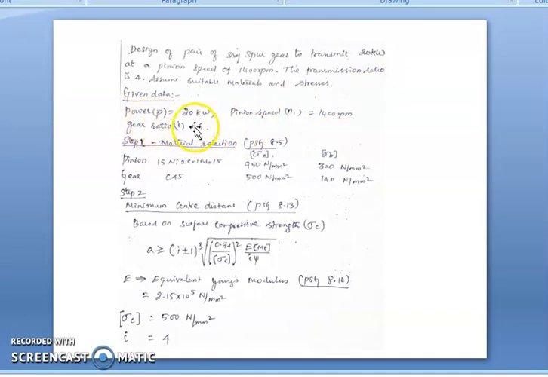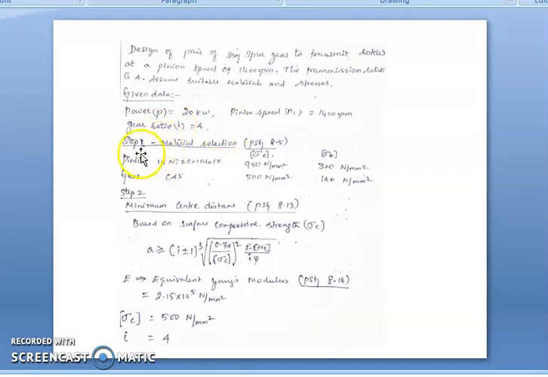Here the power is equal to 20 kilowatt. The pinion speed N1, pinion is N1, then the driven gear is N2. So the pinion speed N1 is equal to 1400 rpm. The gear ratio is equal to 4. We know that the gear ratio is equal to N1 by N2, that is equal to Z2 by Z1. Z1, Z2 are the number of teeth on the driver and the driven, that means the number of teeth on the pinion and the gear.